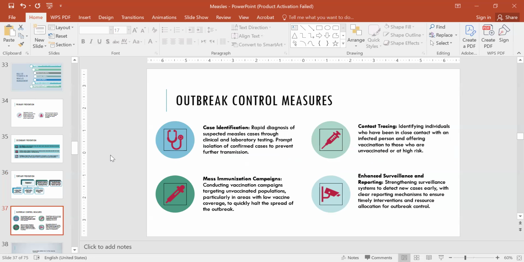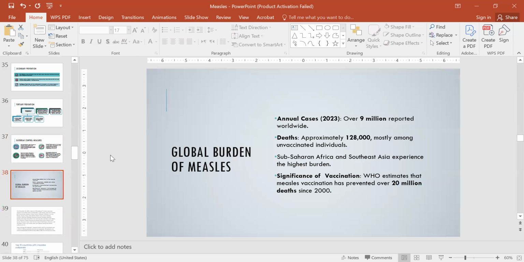Control measures include case identification, rapid diagnosis of the suspected cases and prompt isolation of them. Mass immunization campaigns, conducting vaccination campaigns targeting unvaccinated populations, particularly in areas with low vaccine coverage, to quickly halt the spread of the outbreak. Then, contact tracing, identifying individuals who have been in close contact with an infected person and offering vaccine to those who are unvaccinated or at high risk. There should be an enhanced surveillance and reporting system.